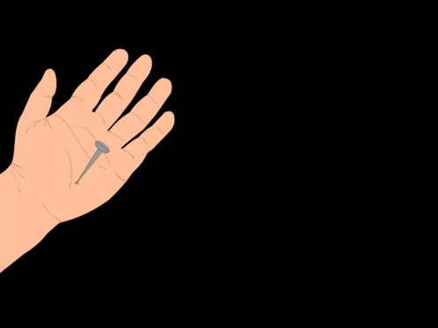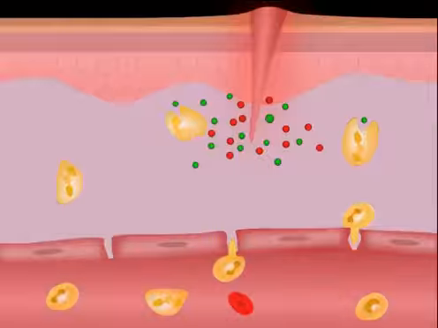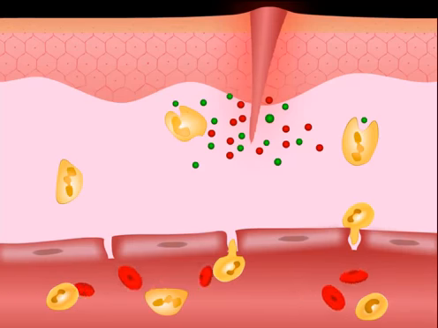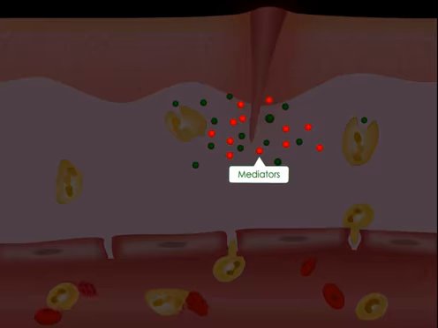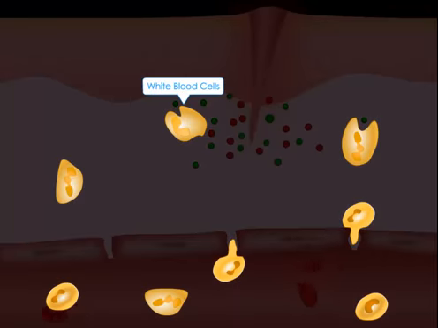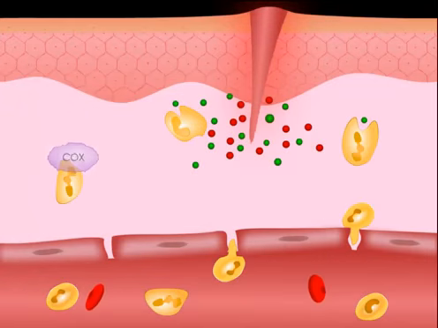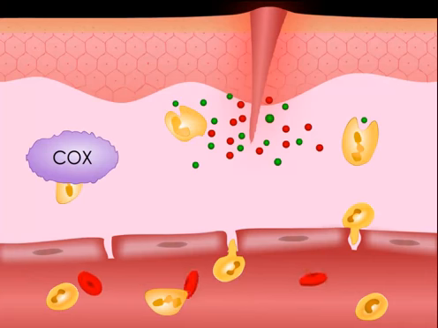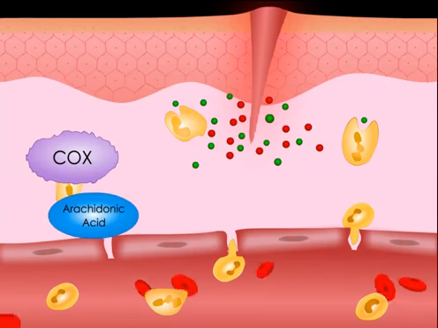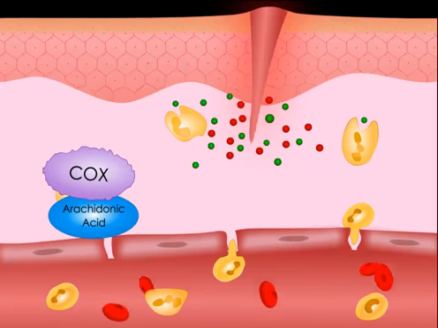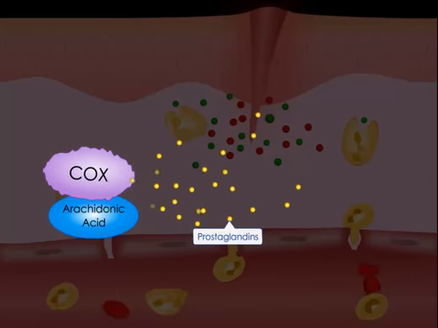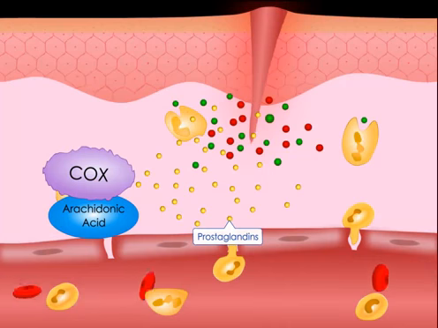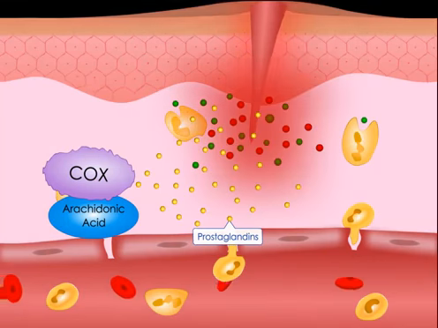After an injury, inflammation occurs as part of the body's normal healing process. Inflammation is regulated by specific enzymes, mediators, and cells, such as white blood cells. COX is one of the key enzymes involved in the inflammation process. COX acts upon arachidonic acid, a fatty acid, and converts it into prostaglandins, which are small compounds that act as mediators of inflammation.